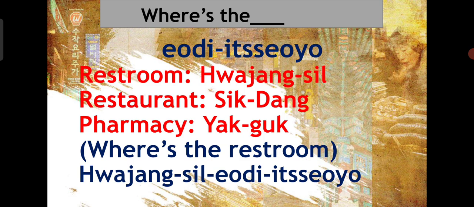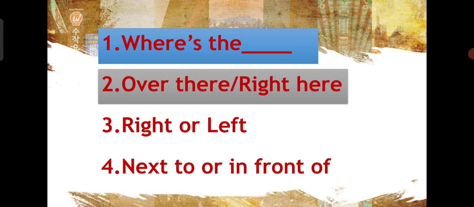If we put restaurant, we say 식당 어디 있어요. And if we put pharmacy, we say 약국 어디 있어요. So this is our first word.